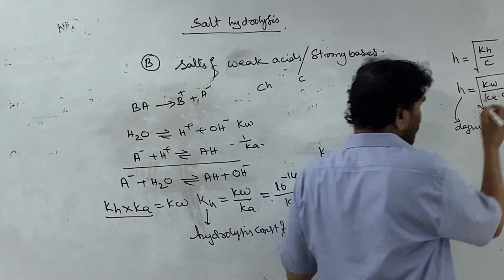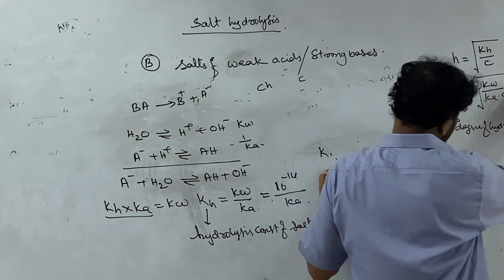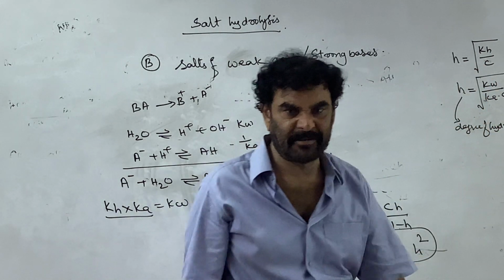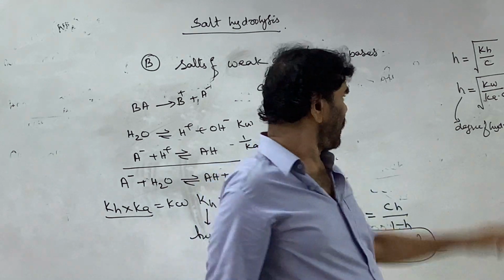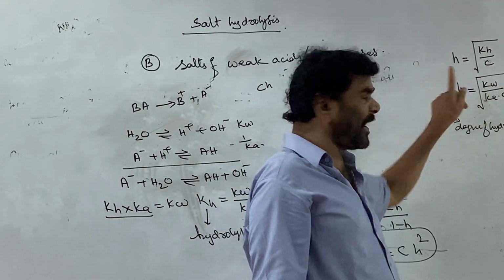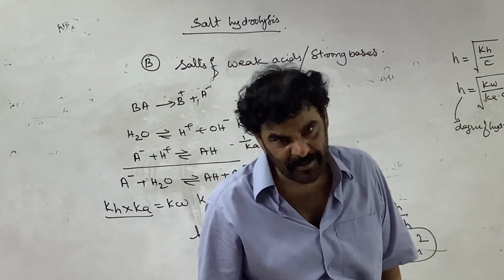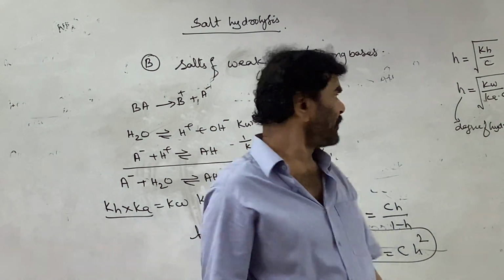As C increases, the degree of hydrolysis decreases. As the dilution increases, the degree of hydrolysis increases.